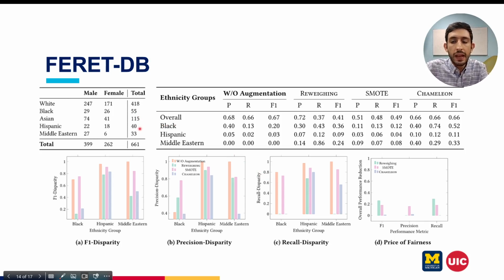For example, in this experiment for UTK Face, we have 3 underrepresented groups: Black, Hispanic, and Middle Eastern. As you can see, the unfairness for these, the disparity, is so high. After repair, you can see that the disparity decreases in all groups and for all measures. And the price of fairness that we are paying for this repair is so low. For example, we have a final score of 0.66 using Chameleon, and without augmentation it is 0.67. So we are only losing 1%. But in other baselines, we are losing a lot.